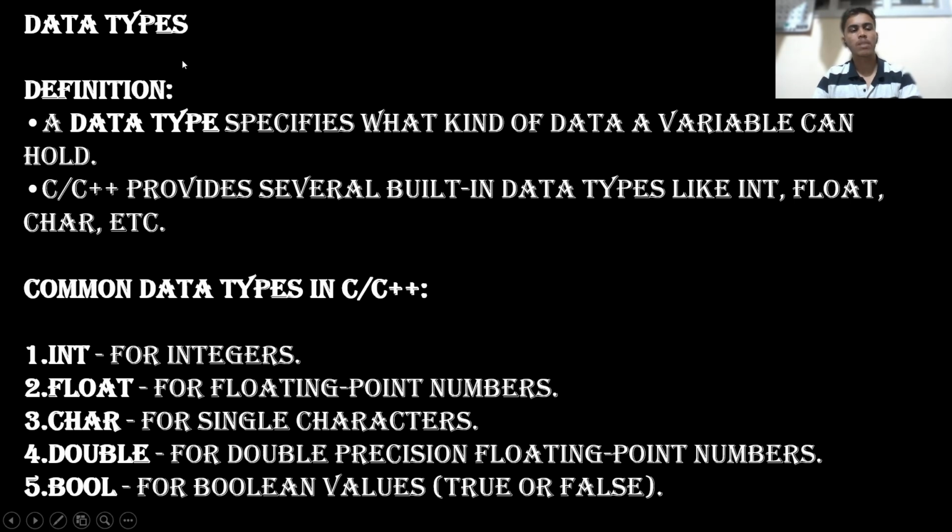Next, data types. A data type specifies what kind of data a variable can hold.